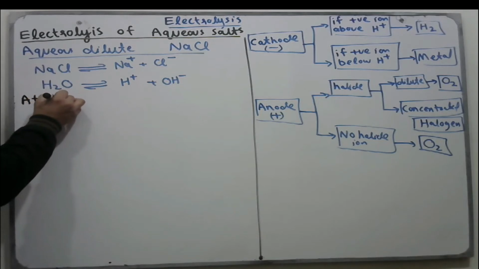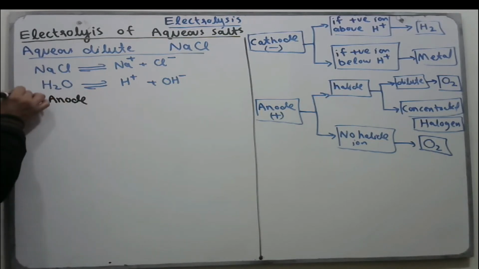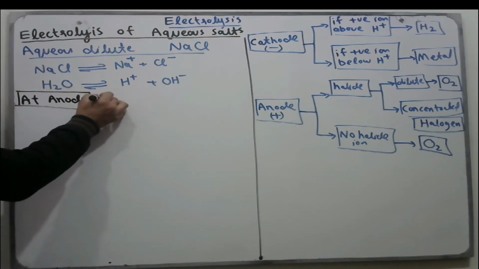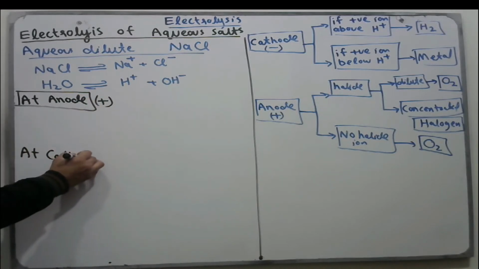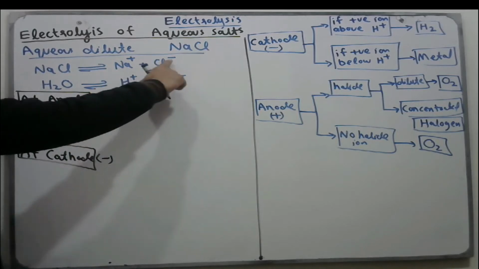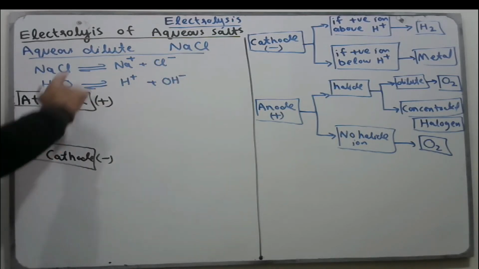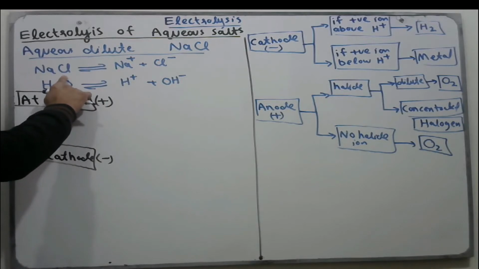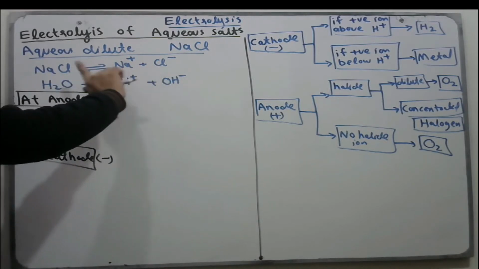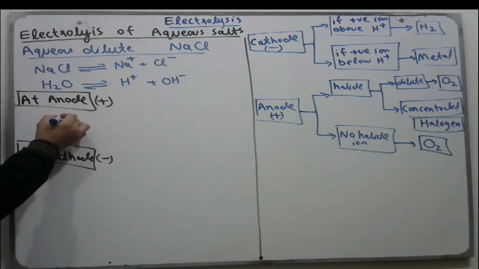First we discuss the reaction at anode, which is the positive terminal of the battery, and then the reaction at cathode, which is the negative terminal of the battery. At anode, the negative ion moves to anode. For dilute solution, the concentration of solute is less, so Cl negative ion will never discharge, only OH negative ions.